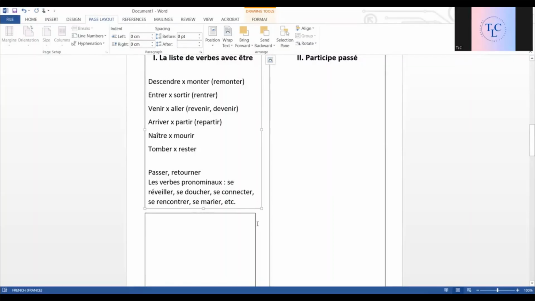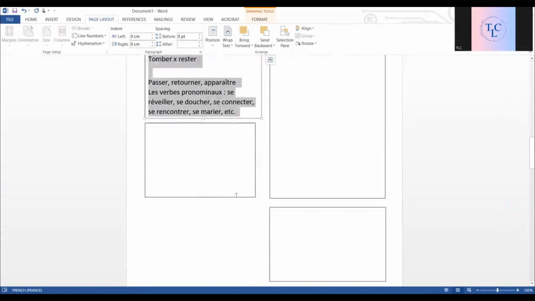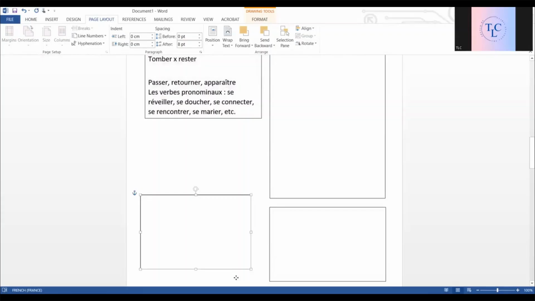Remember. So you see, this is the list of verbs with être along with apparaître, to appear, that is also with être. So it is important to memorize this list of verbs. If you do so, it will become very easy because all the other verbs will come with avoir.